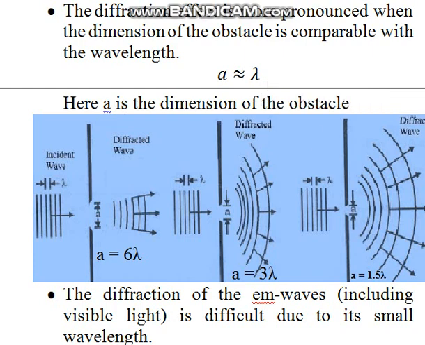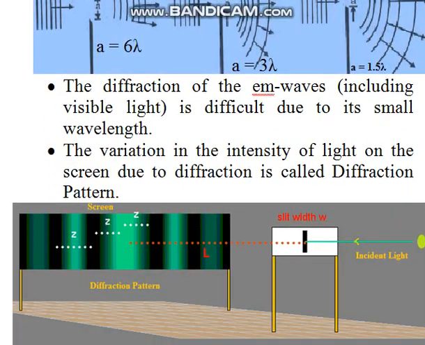Now let's see the next point. The diffraction of electromagnetic waves is difficult due to their small wavelength. I explained in the previous point that the size of both should be the same: the size of the obstacle and the wavelength should be comparable. And the electromagnetic wave, due to its small wavelength, is very difficult to diffract, and that's why the diffraction of light is very rare in nature.